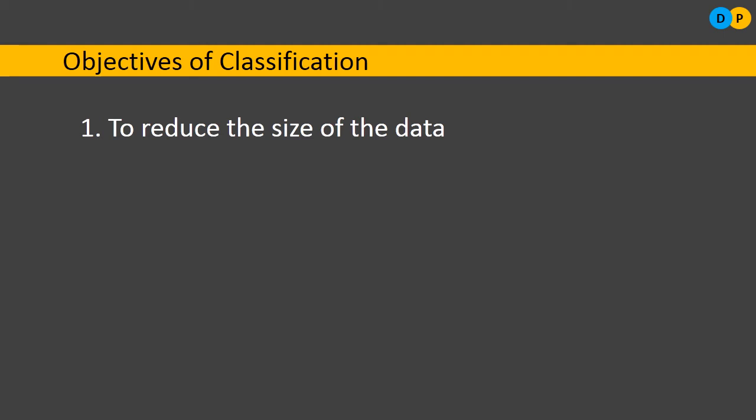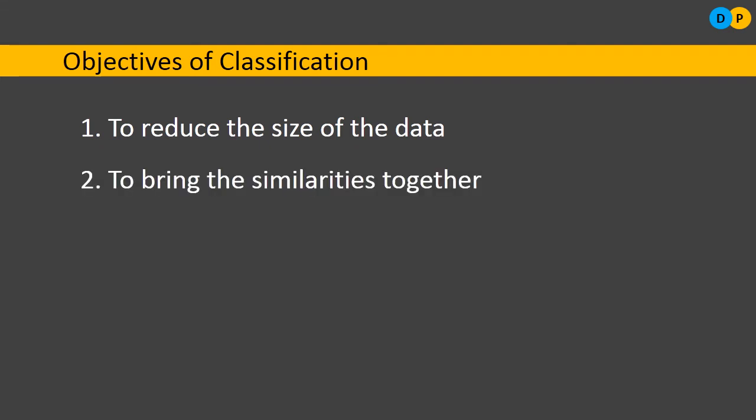So the data collected from these 1 crore people is very voluminous, very bulky data. If it is kept as it is, without any classification, then analysis is very, very difficult. So if you want to reduce the size of data which is very voluminous, that can be easily done by classification. So the first objective of classification is to reduce the size of the data.